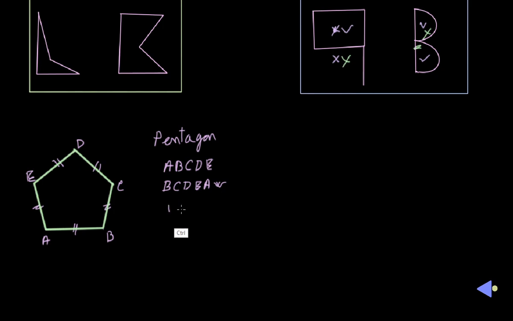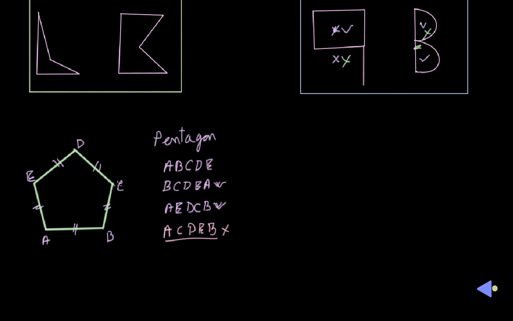Anti-clockwise means A, E, D, C, B. That is also a valid nomenclature, but we can't name it like A, C, D, E, B. That is not the right method of naming a pentagon.